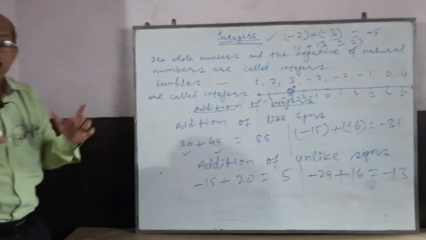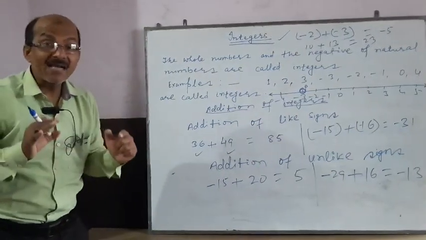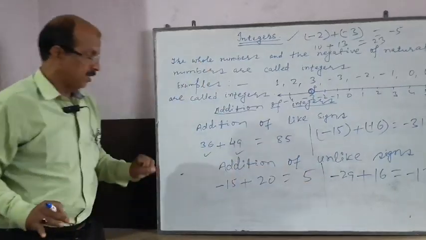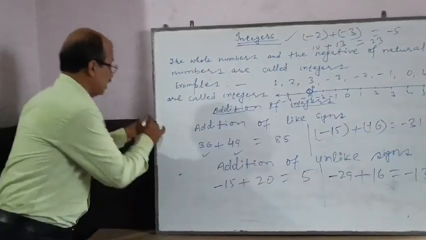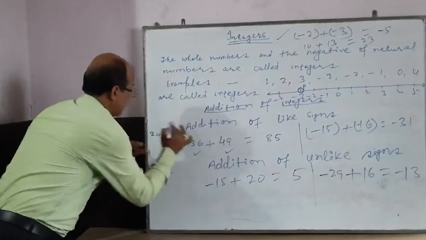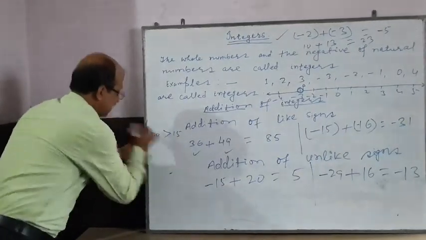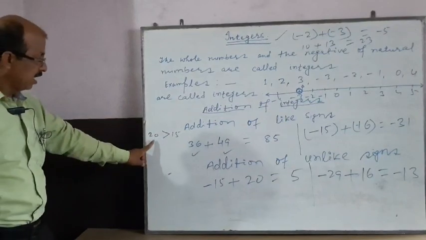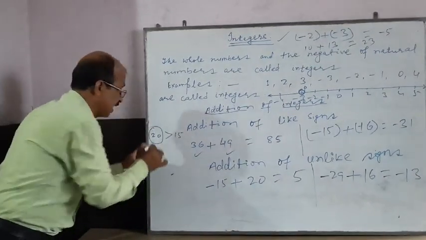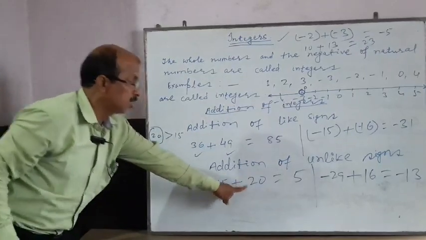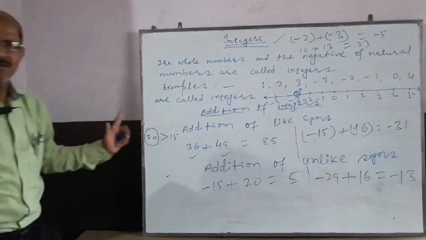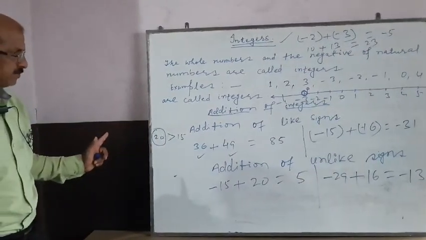Now a question arises, what sign should be given before 5? Student, look here, 20 regardless sign and 15 regardless sign. 20 is greater than 15. And the sign of 20 here is given plus. So put plus before 5. Now it is clear, student.